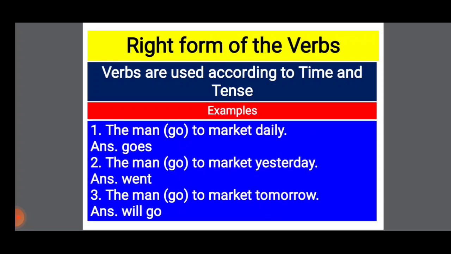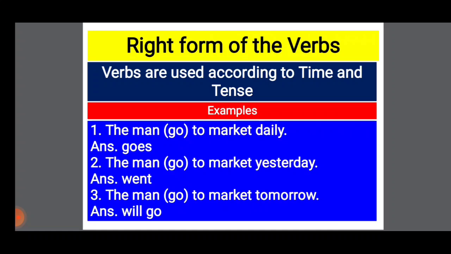Number 2. The man go to market yesterday. Here you see it is an example of past simple tense. So the answer will be went. The man went to market yesterday. Number 3. The man go to market tomorrow.